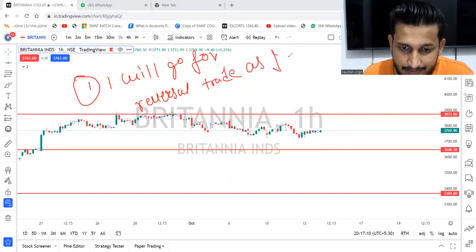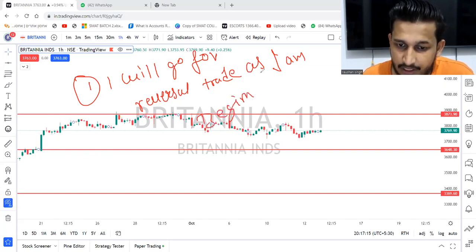As I am a beginner, I'll go for a reversal trade as I'm a beginner. Okay.